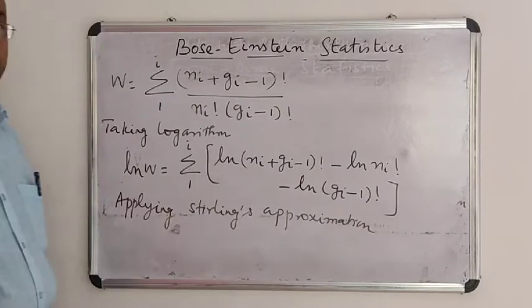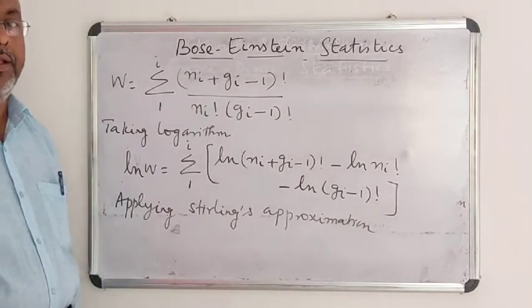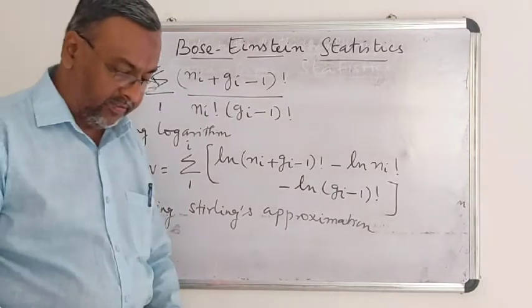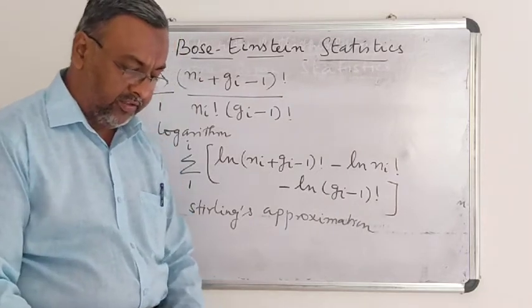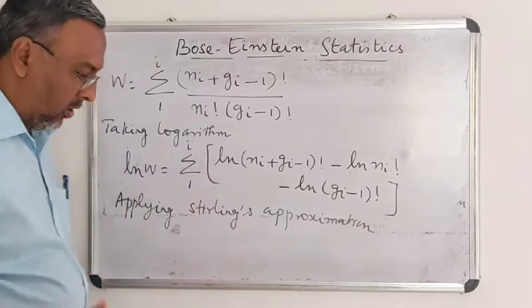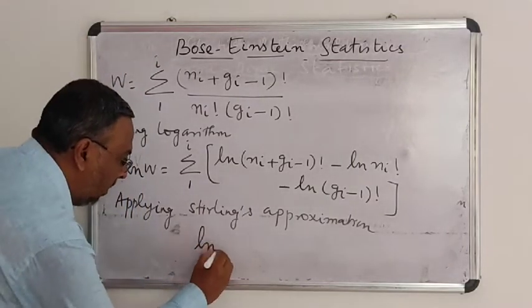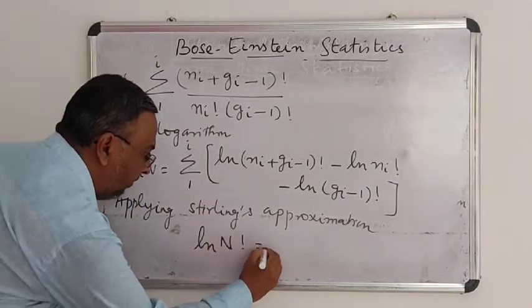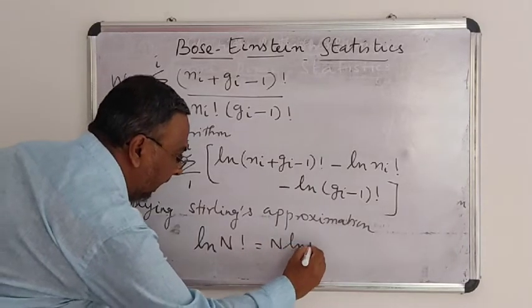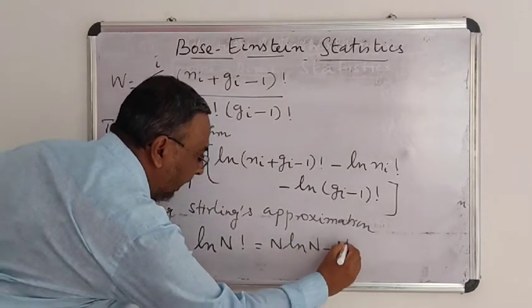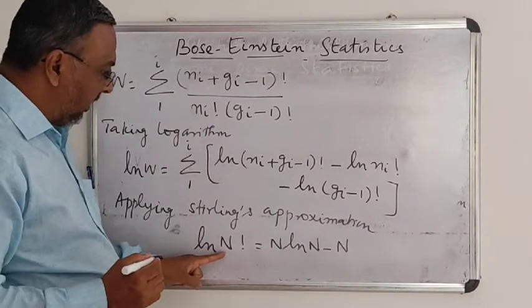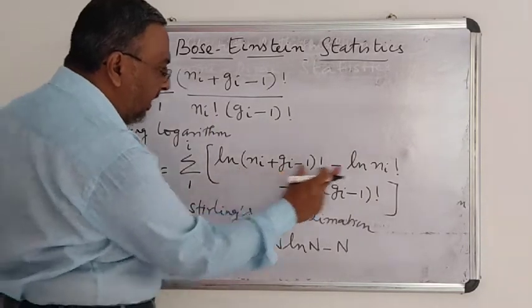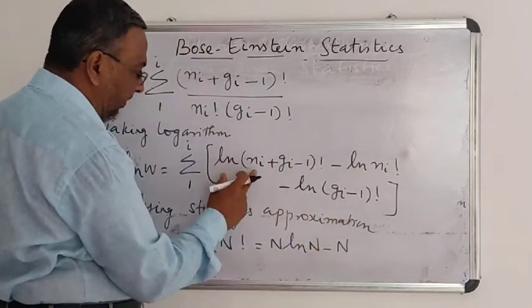We know already that the Stirling's approximation, which we studied yesterday, is ln n factorial is equal to n ln n minus n. We are using this Stirling's approximation for each and every term in this equation. There are 3 terms.